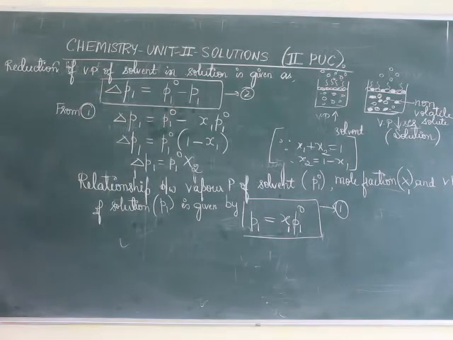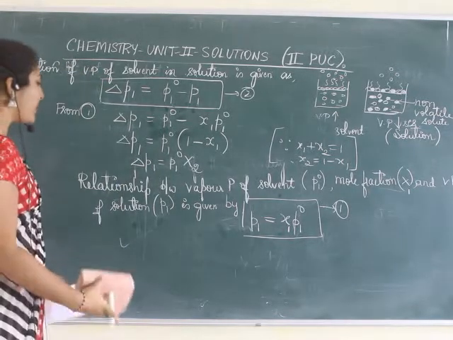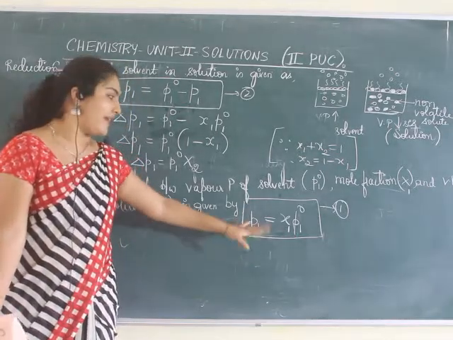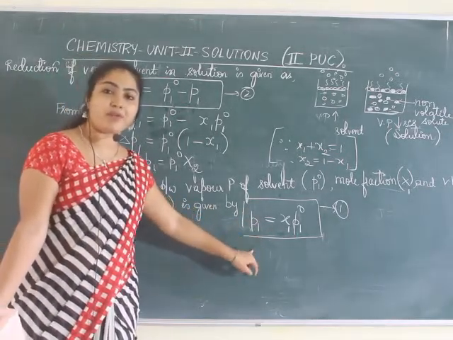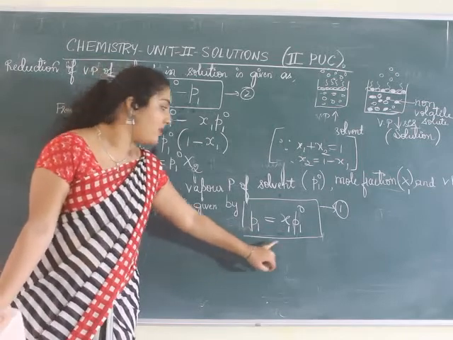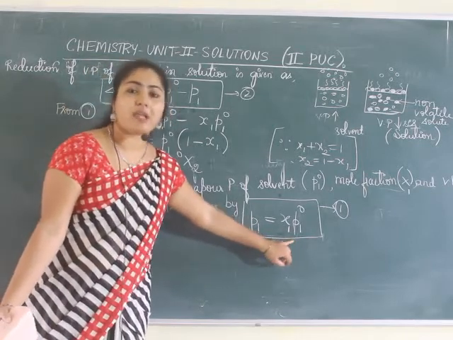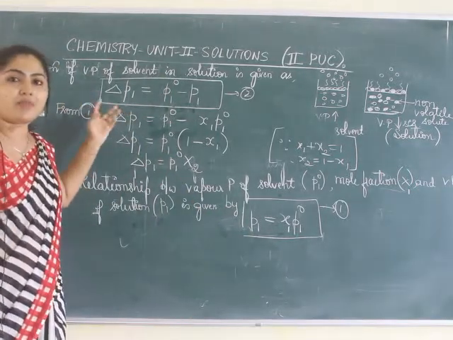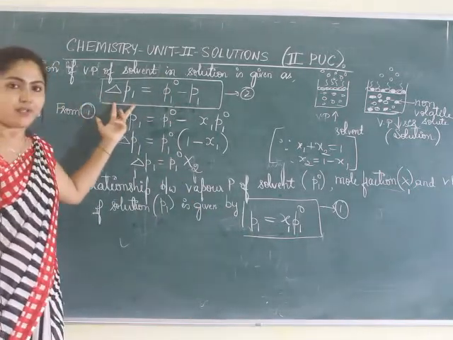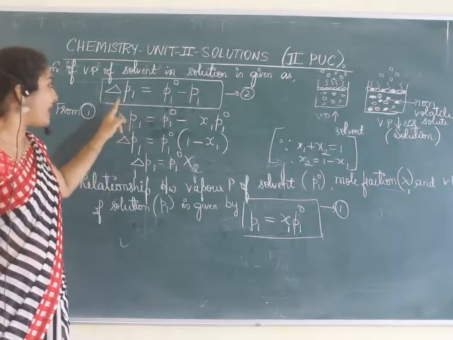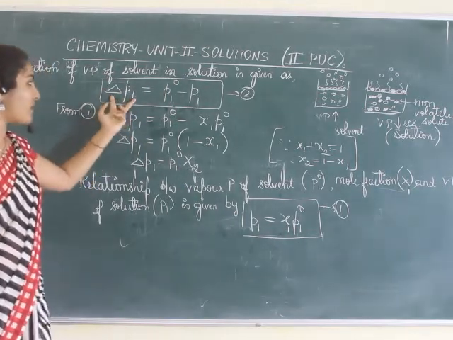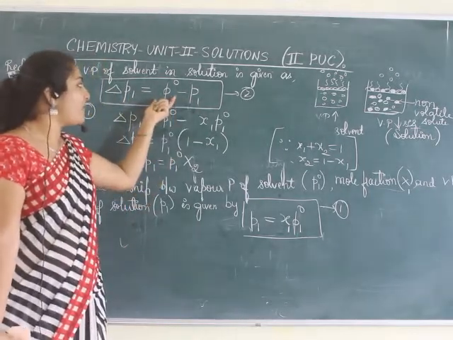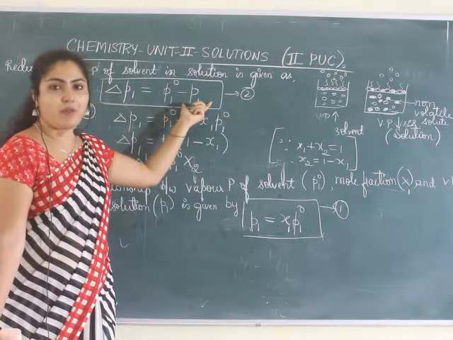Hope you have understood till here. No confusions. Here I have written the relationship relating the vapor pressure of the pure solvent, the vapor pressure of the solution, and the mole fraction. Reduction means there will be a change in the vapor pressure. Delta means change. Change in vapor pressure can be written as P1 naught minus P1, because this is initial and from that some amount has decreased.